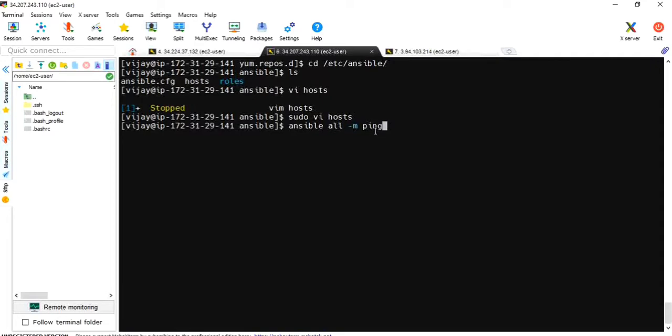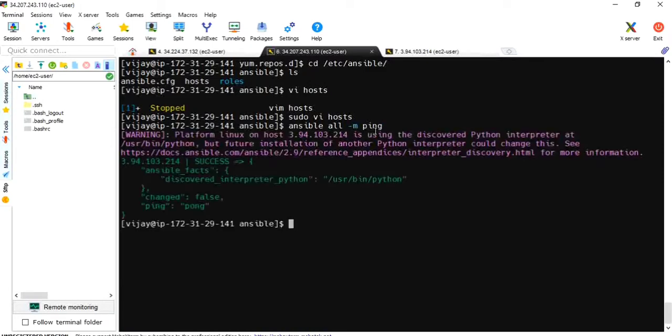They can also include different groups. Okay, ping, we got pong. Ping pong is okay. Server 2 is able to ping server 3. Yeah, this step is done. Next we have to go to Jenkins.